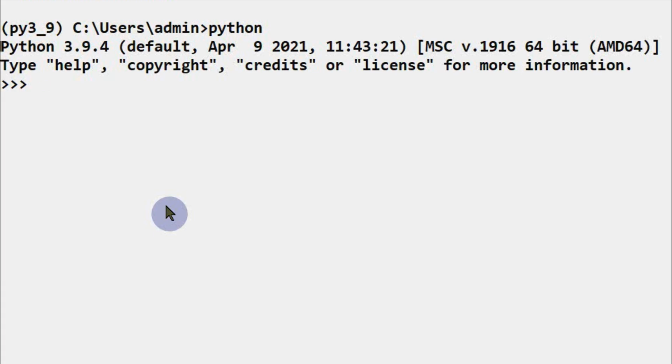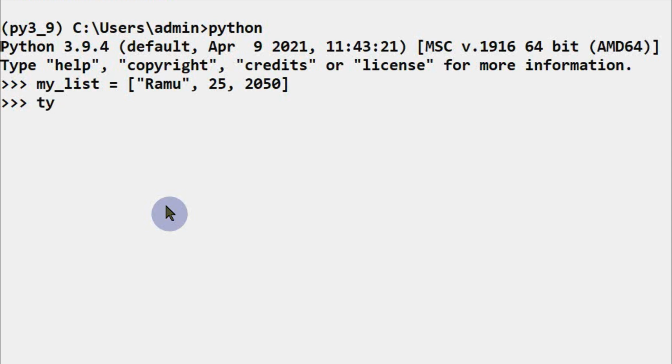Now I am considering a list in the command prompt. The name of the list is my_list. Then I am assigning a list with three items into it. The first item is a string, that is Ramu. 25 is the second item, which is an integer, and 2050 is the third item in this list, which is of integer type. Then if I press enter, this particular list is assigned to a variable my_list.